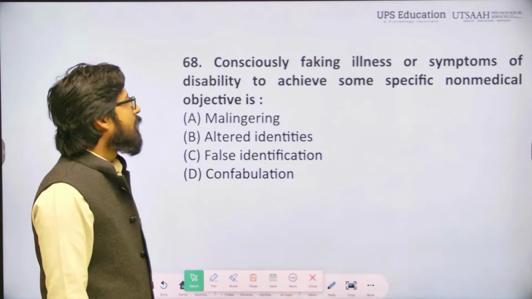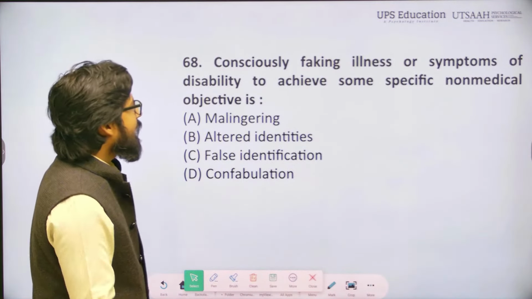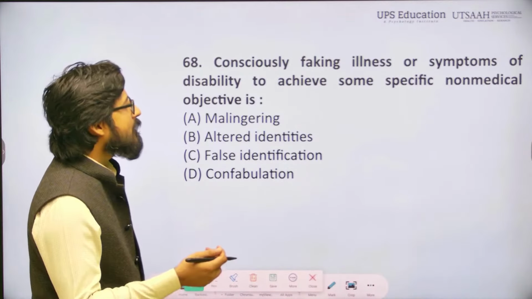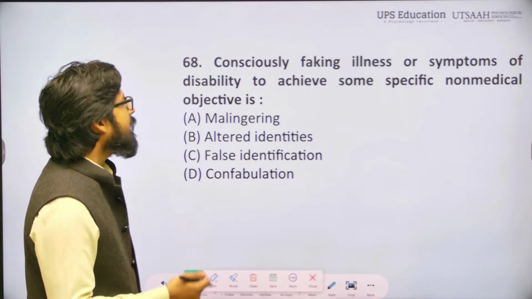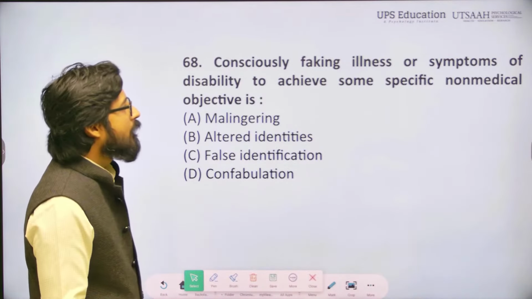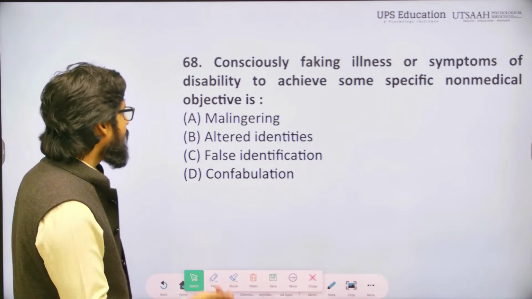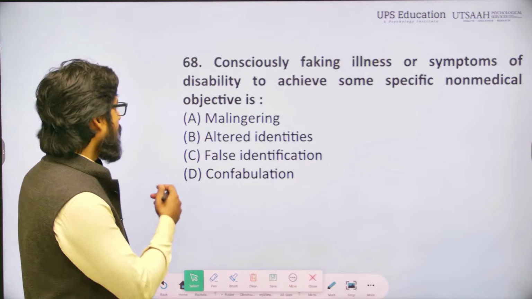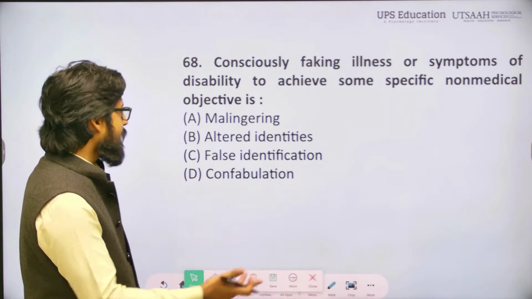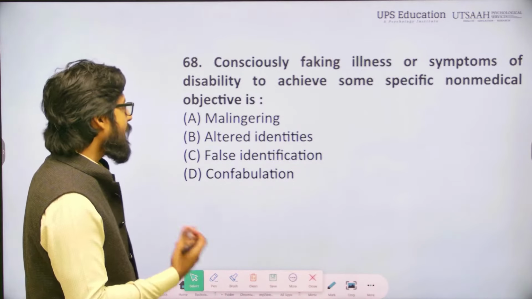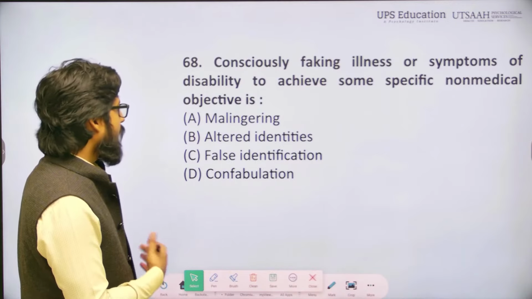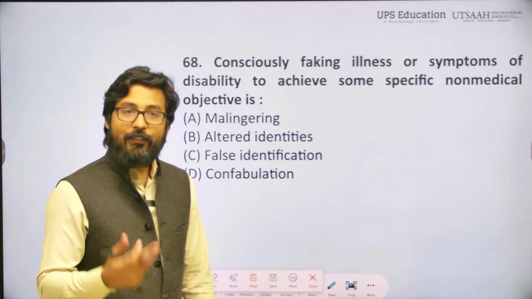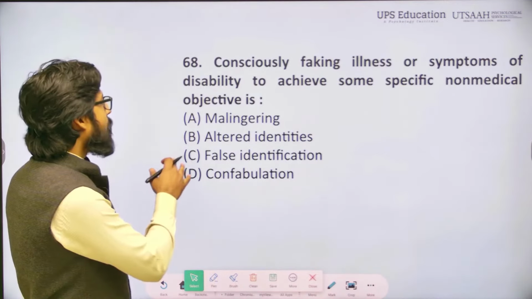68. Consciously faking illness or symptoms of disability to achieve some specific non-medical objective is: option A, malingering; option B, altered identities; option C, false identification; and option D, confabulation. The correct answer is A, malingering.